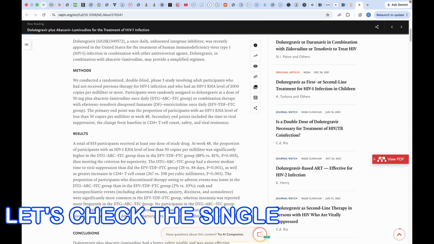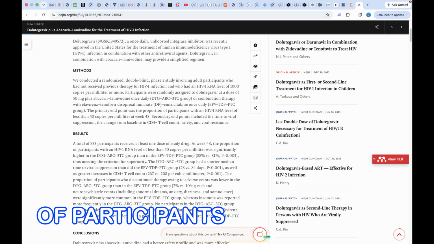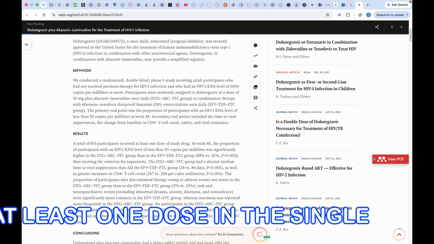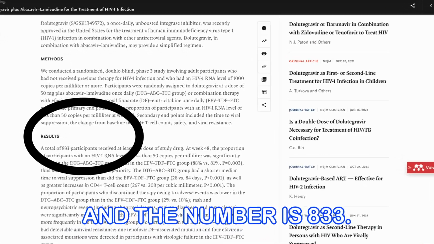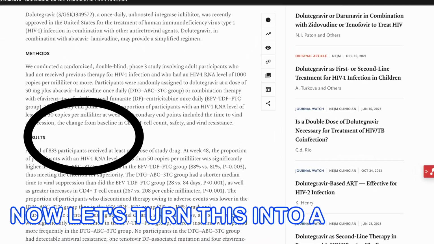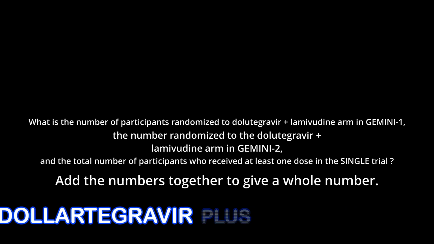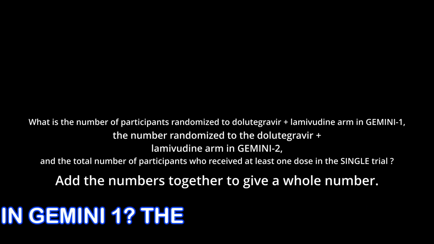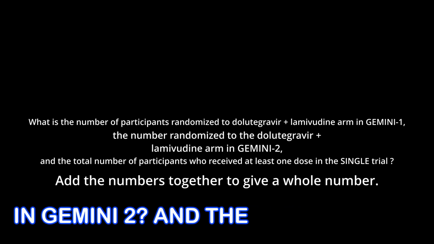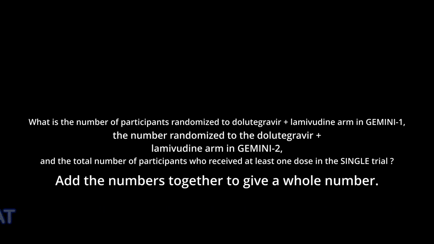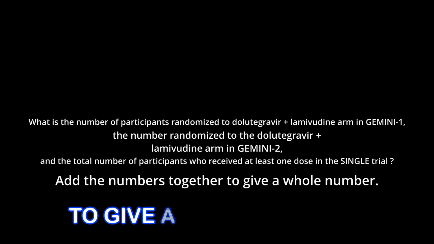Let's check the SINGLE trial paper. Next, let's note the total number of participants who received at least one dose in the SINGLE trial, and the number is 833. Now let's turn this into a prompt. What is the number of participants randomized to the dolutegravir plus lamivudine arm in GEMINI 1, the number randomized to the dolutegravir plus lamivudine arm in GEMINI 2, and the total number of participants who received at least one dose in the SINGLE trial? Add the numbers together to give a whole number.